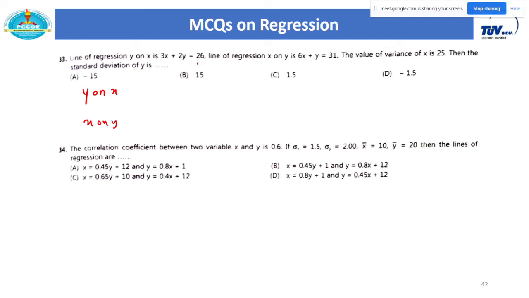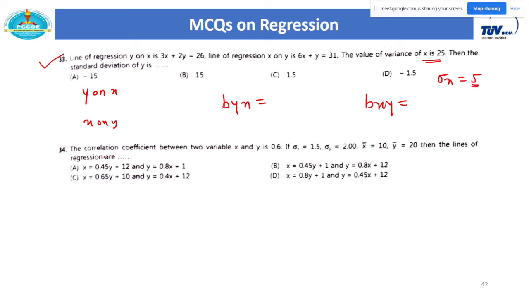The line of regression y on x is given, the line of regression x on y is given, and the value of variance is given. Calculate the standard deviation of y. Similar problem is there. Use either the byx formula or the bxy formula, and from either formula you will get the answer. Since variance of x is given, that means sigma x is equal to 5.